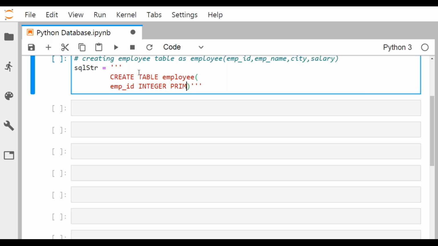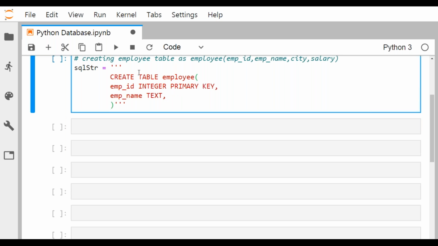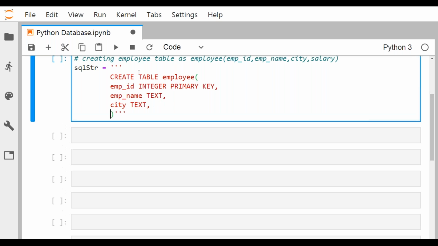integer, primary key. I think you are following that. Whenever we are writing some keyword, we write it in capital letters because it is a convention. So see, in case of SQLite and MySQL, we have the data type called text. But if you write the same thing in Oracle, we'll replace this text by varchar2. Otherwise, almost all queries will remain the same.